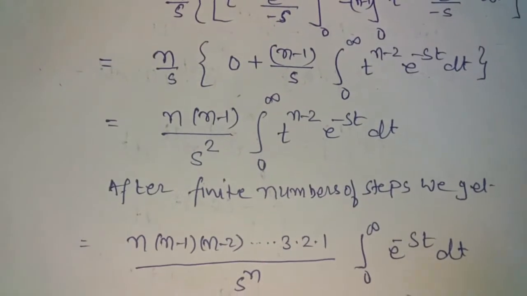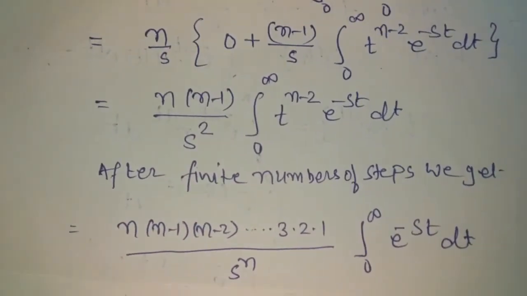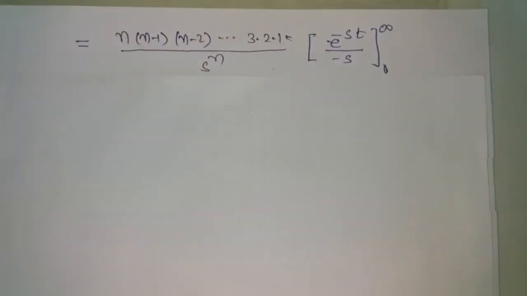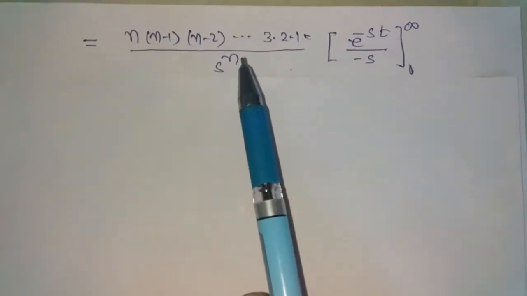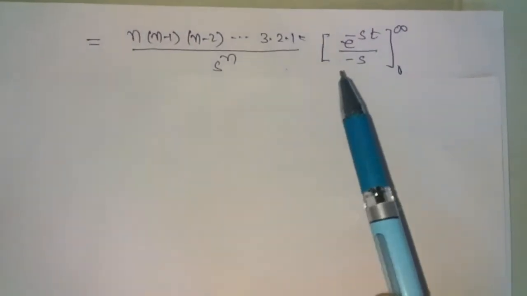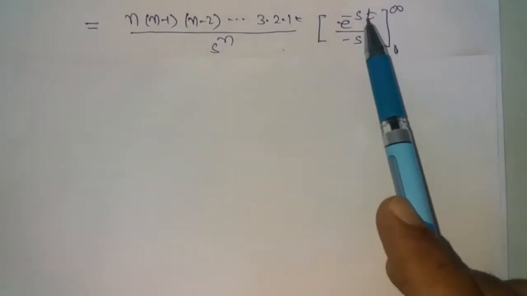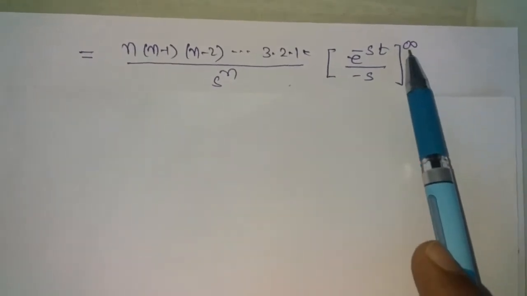Now we integrate this expression. We get n into n minus 1 into n minus 2, and so on to 3 into 2 into 1, upon s power n. Now the integration of e raised to minus st is e raised to minus st by minus s, limit 0 to infinity.